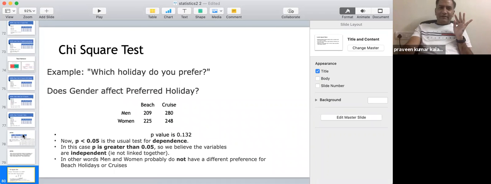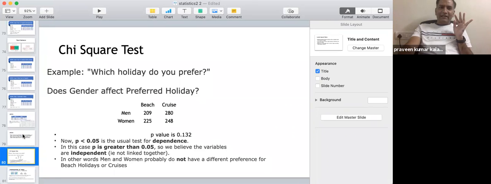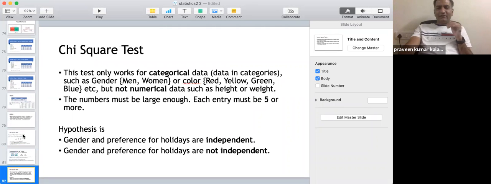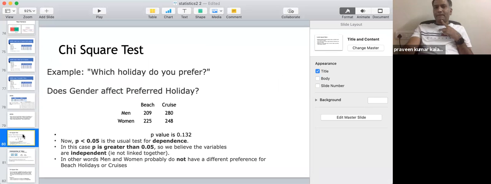So let me know in case there is any confusion in any of these. Praveen, can you share when do we use these tests? I know there are some parametric and some non-parametric, right? Yeah.